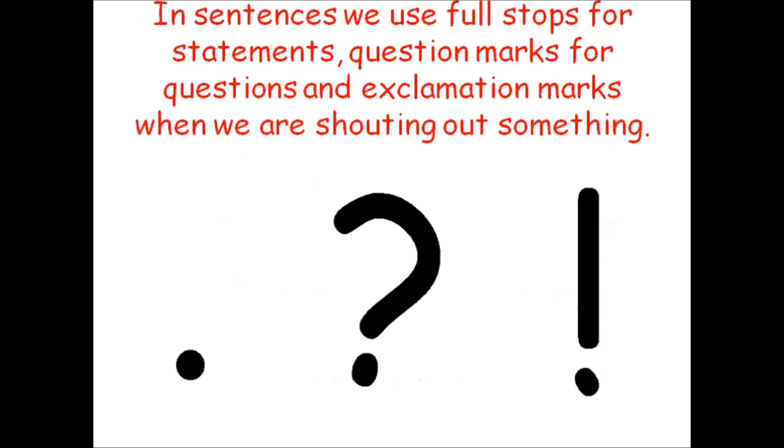So we have learned that in sentences we can use full stop for when we are making a statement. We use full stops when we are making a statement. We use question marks when we are asking a question. And we use the exclamation mark when we are shouting out something.